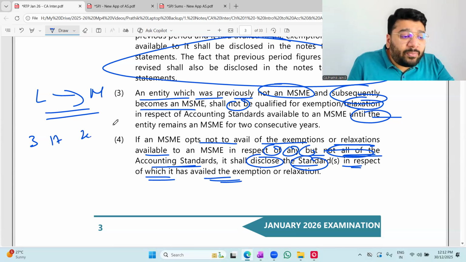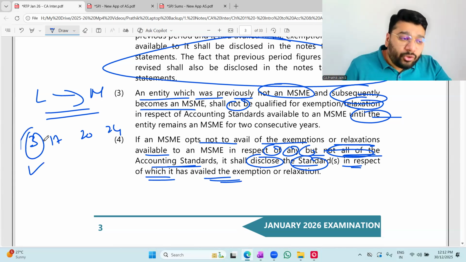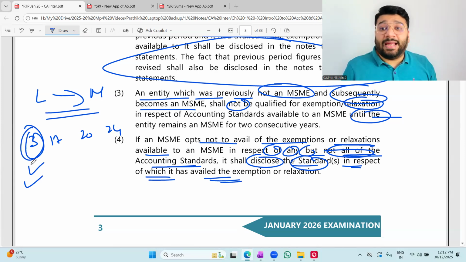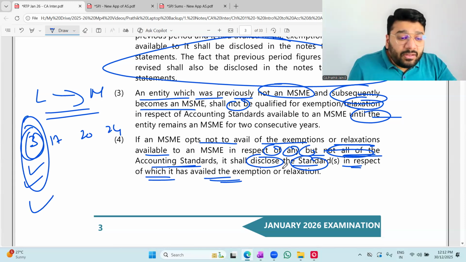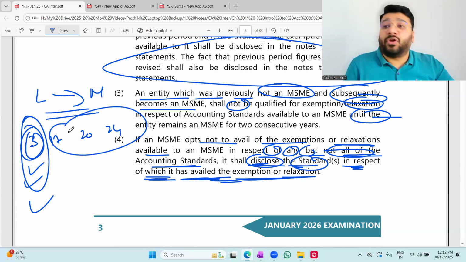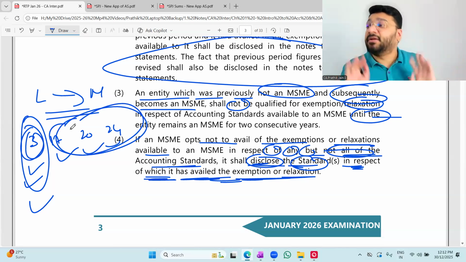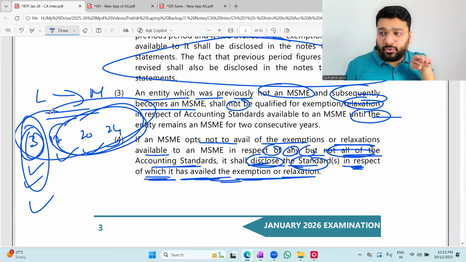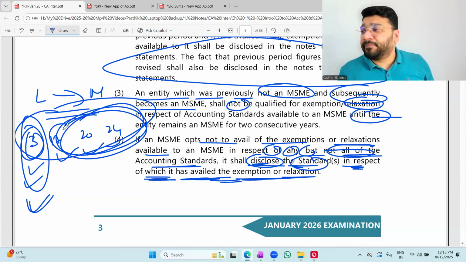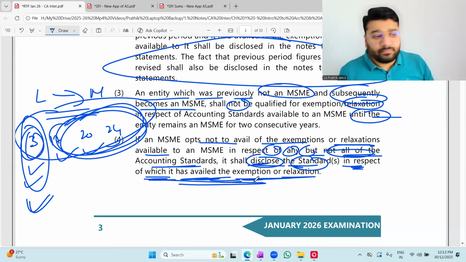For example, there are AS3, 17, 20, 24. In that, AS3 you are following because your cash flow statement is a favorite. You're telling, no, even though I have exemption, I'll follow this. Then you have to mention in a note that even though I'm exempted from preparing a cash flow statement, we are preparing it, and disclose the standards in respect of which it has availed the exemption or relaxation. Though you have exemption for all 4, AS3 you are preparing and the remaining 3 you are not preparing. That information has to be disclosed. Okay, not okay. Online people, okay, not okay.